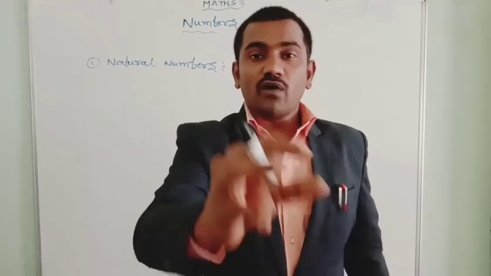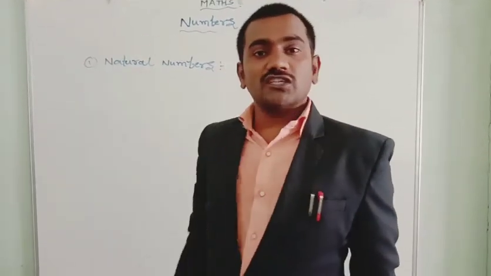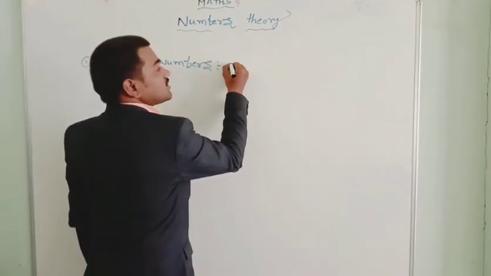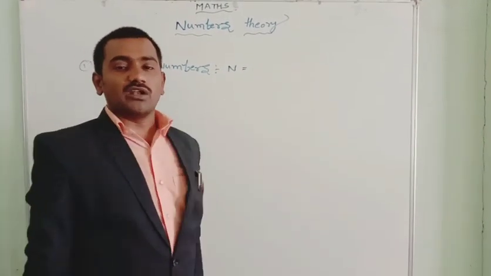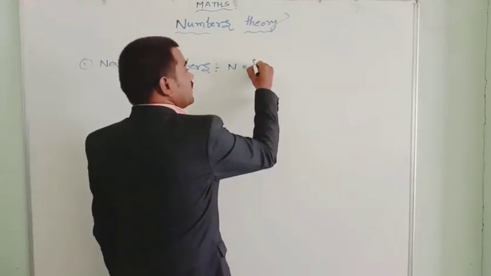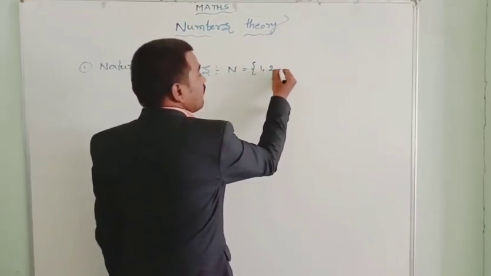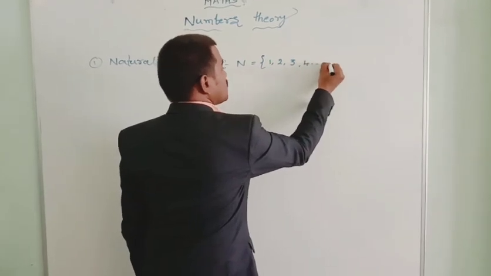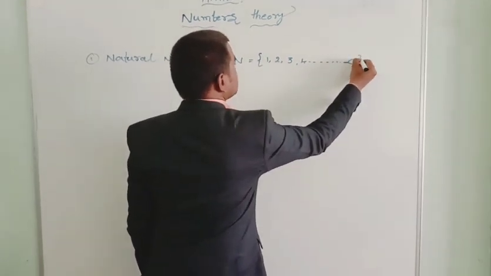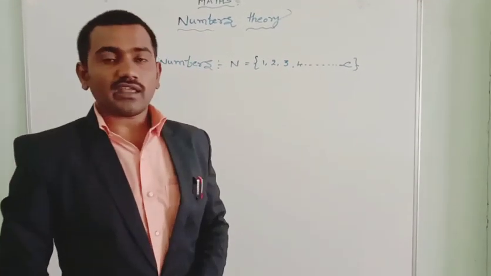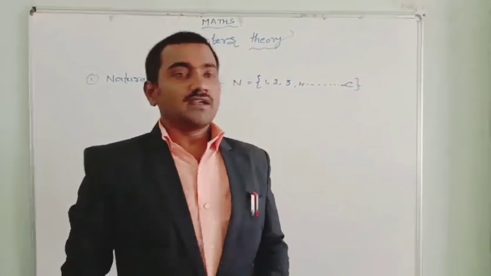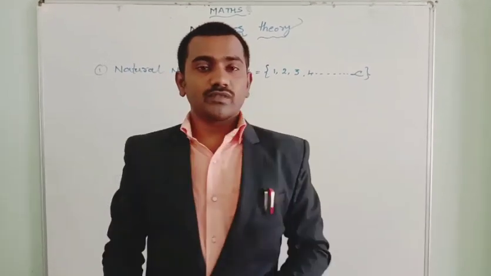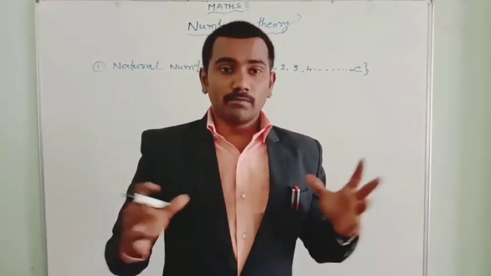It starts from 1 to positive infinity. Natural numbers are denoted by capital N, where the numbers start from 1, 2, 3, 4, and so on till positive infinity. Infinite numbers are there in the set. This is the set bracket. Next we go for whole numbers.